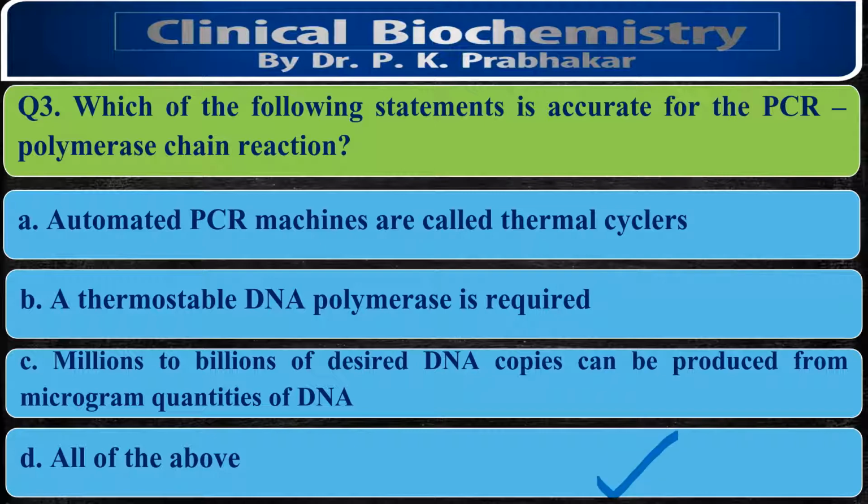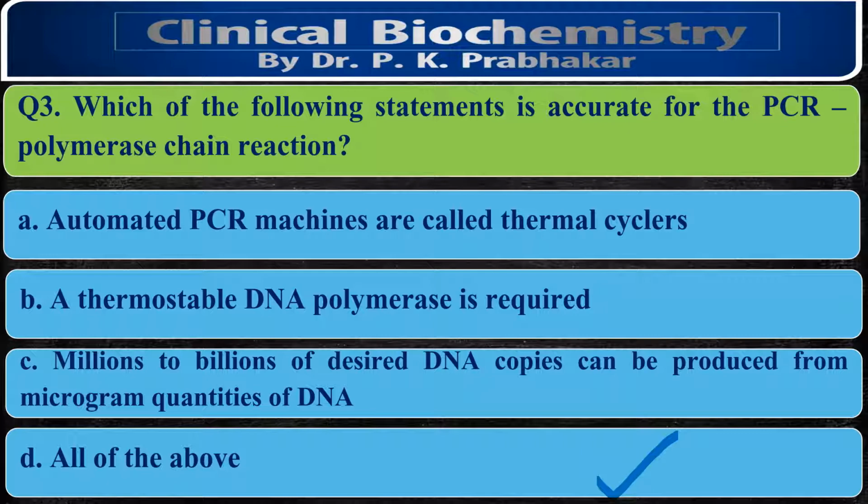The PCR technique is performed in a specific instrument, which we call a thermal cycler. Why do we call it a thermal cycler? Because there are three different temperature phases in the PCR reaction. First, we denature our DNA, which occurs at 94 degrees centigrade. Then we have annealing, where primers are added to the separated DNAs. That reaction occurs at roughly 52 to 55 degrees centigrade. The third process is called elongation or extension, where DNA polymerase elongates the DNA. That reaction occurs at 72 degrees centigrade.